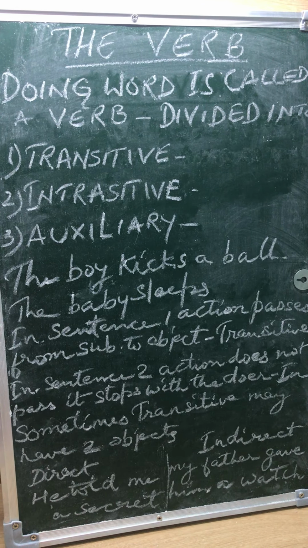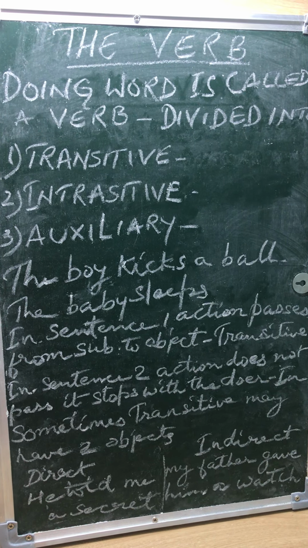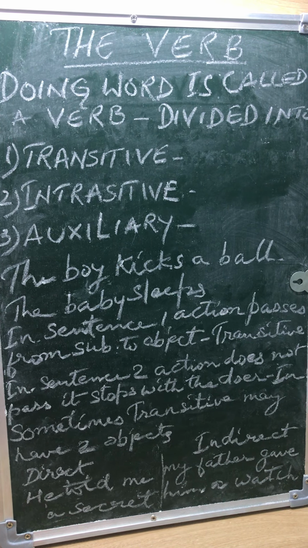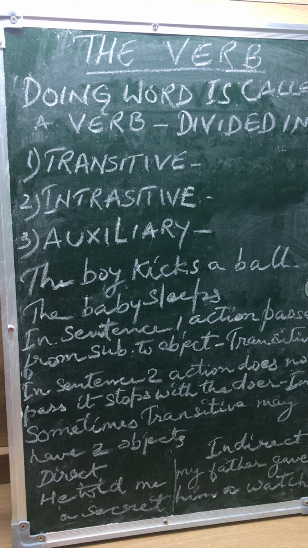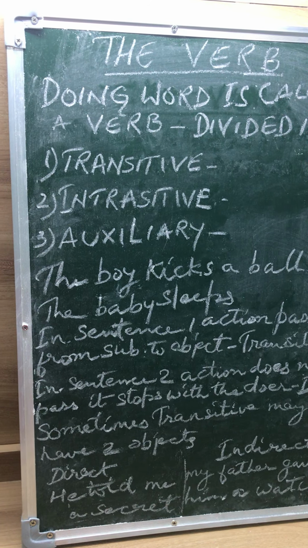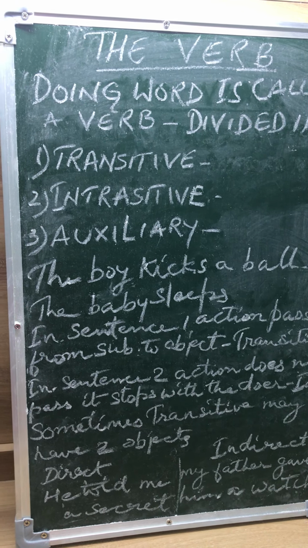We come to know what is being done. So it is a doing word. Verbs can be divided into three parts: transitive verbs, intransitive verbs, and auxiliary verbs.